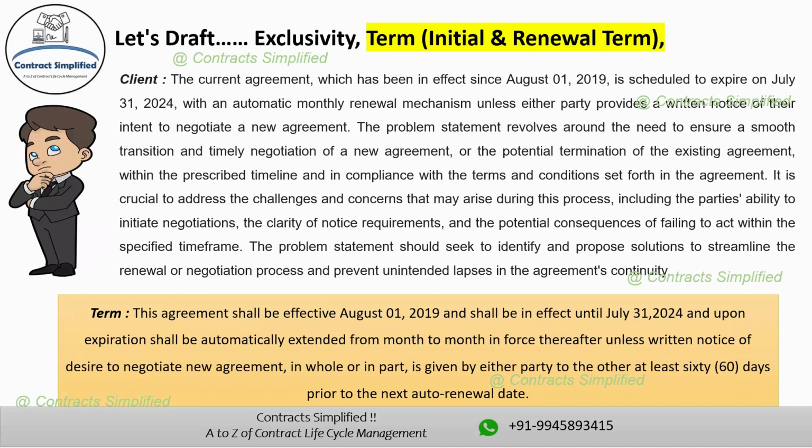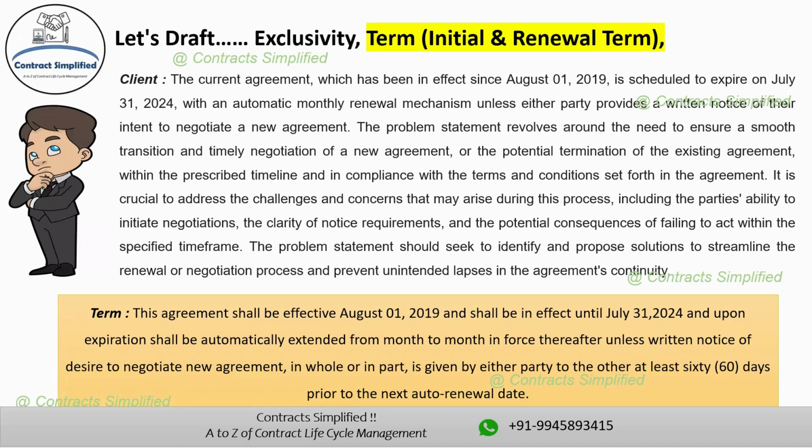It means that the agreement became valid and enforceable on that date and shall be in effect until July 31st, 2024. This part indicates the initial duration of the agreement, which lasts until July 31st, 2024. During this period, the terms and conditions of the agreement are binding on both the parties.